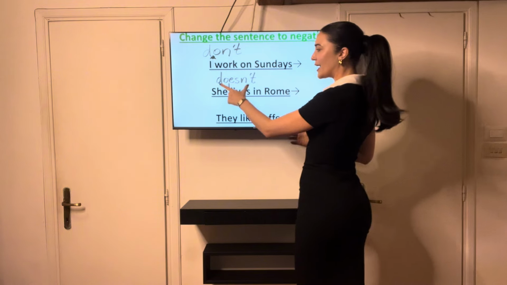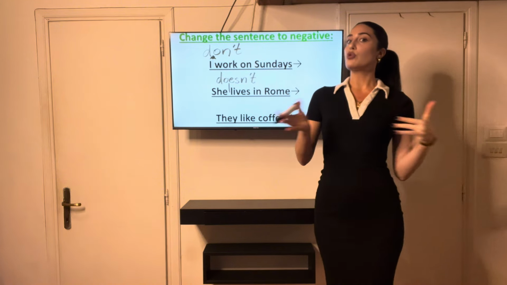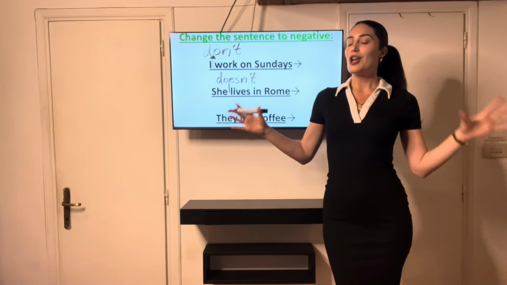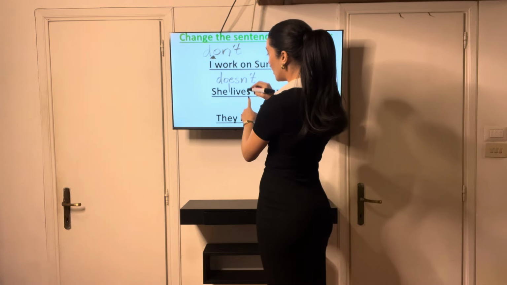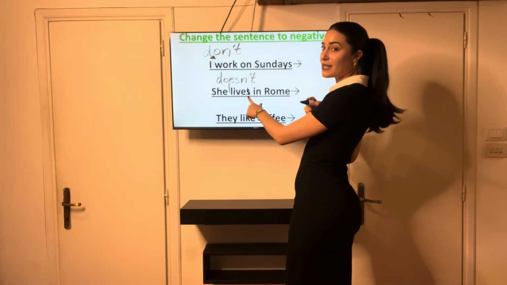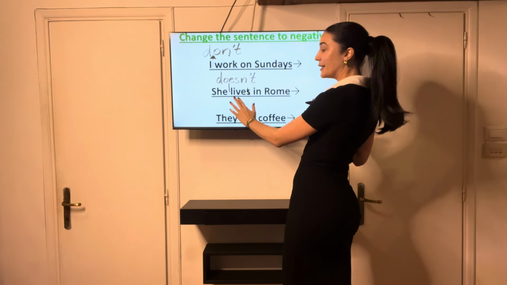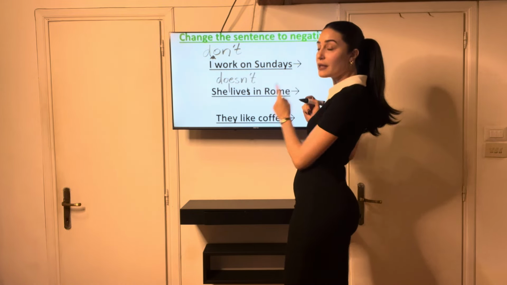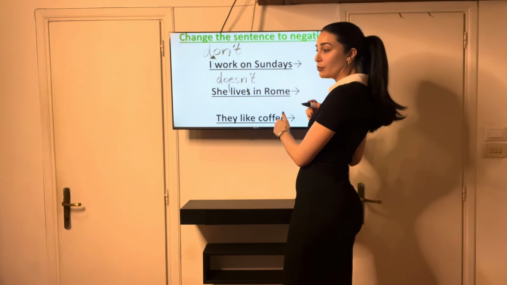Do I say she doesn't lives in Rome? No. What was our rule before? What do you never do? Don't add S to the verb for he, she, it in the negative sentences, okay? She doesn't live in Rome. Listen again. She doesn't live in Rome, okay?